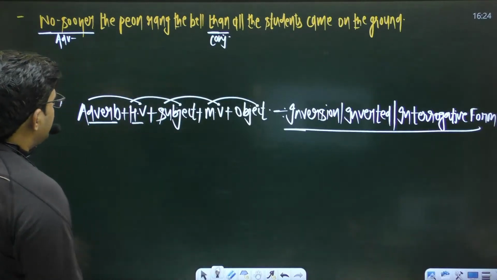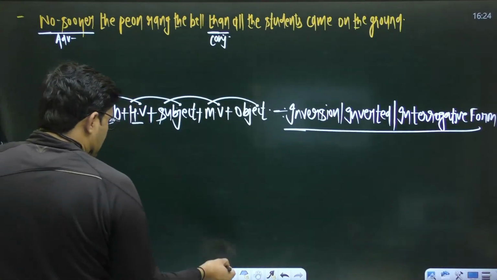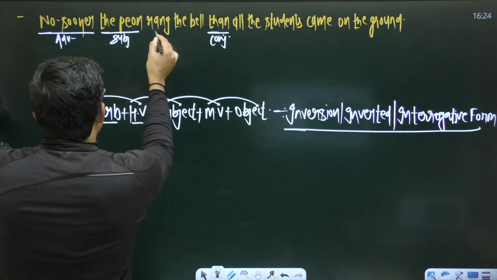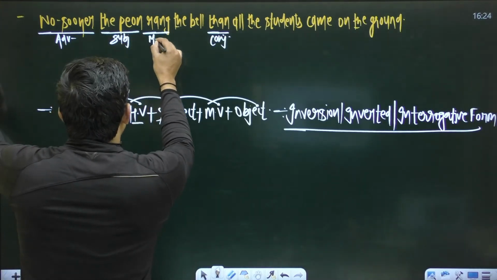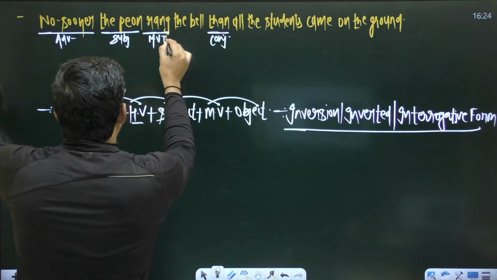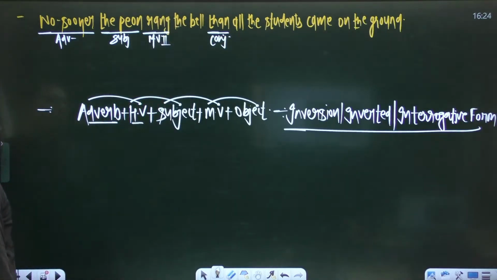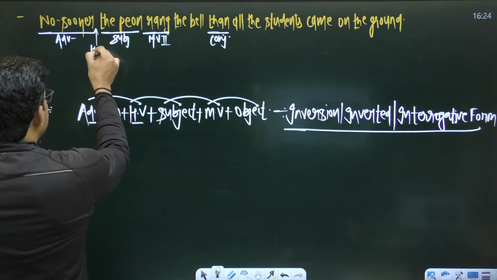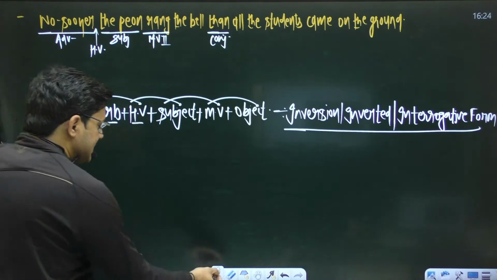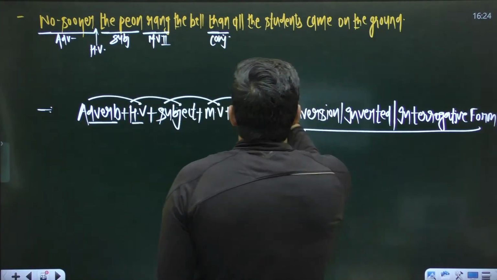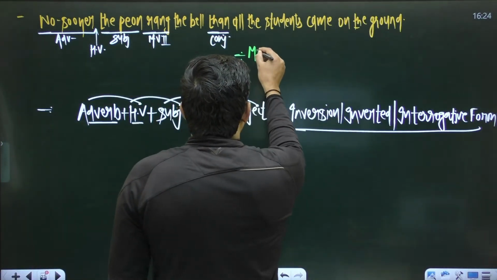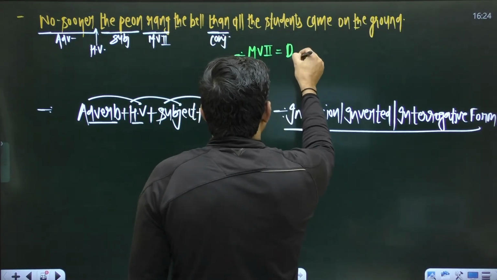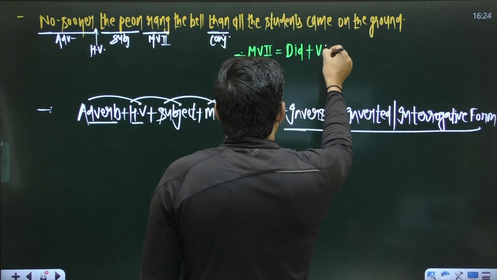Okay, so if you apply it in the sentence, you know this word peon is the subject, and this is the second form of the verb, the main verb, ring, right? After this adverb we demand a helping verb, but you don't have a helping verb in the sentence. So make it sure whenever you get the second form of the main verb, the second form is always equal to did plus V1.